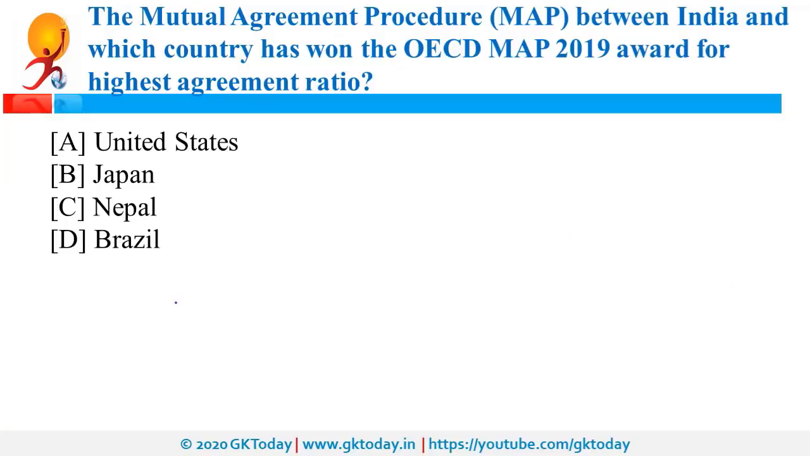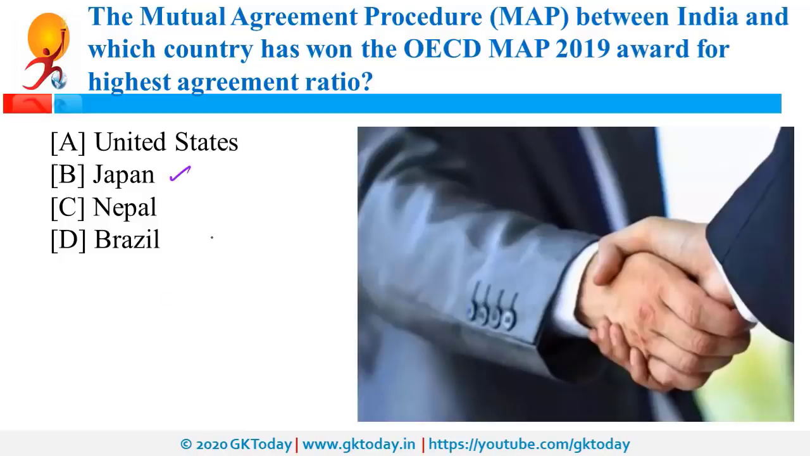2023-24. The Mutual Agreement Procedure, that is MAP, between India and which country has won the OECD MAP 2019 award for the highest agreement ratio. So the MAP, that is Mutual Agreement Procedure between India and Japan, has won this OECD MAP award. What is OECD? It is Organization for Economic Cooperation and Development.